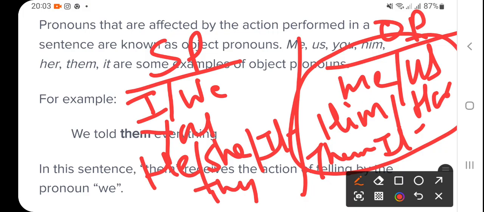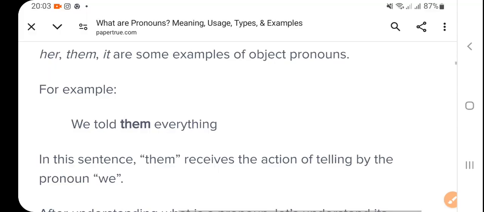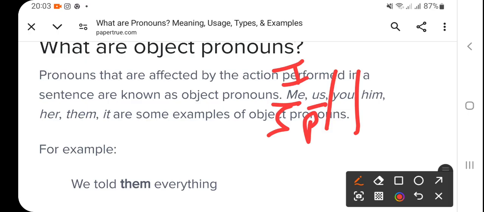Means this is the reflection. Please take care. Same here they are talking about, like, what they are telling, that me, us, then you. This is first person singular, first person plural. You never change, so that is second person. Common in subject, common in object, it's common singular and plural.